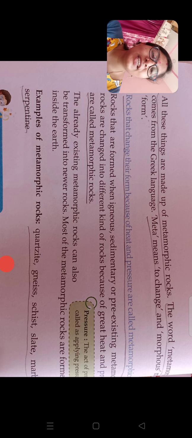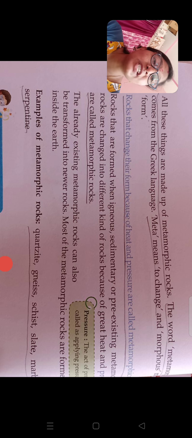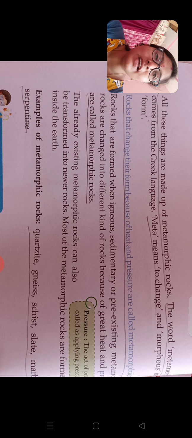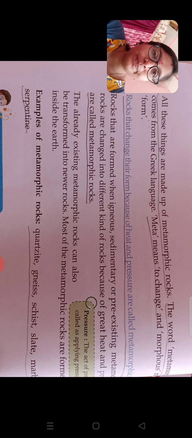See, all these things are made of metamorphic rocks. The word metamorphic comes from the Greek language. Meta means to change, morphic means form. Here, rocks that change their form because of heat and pressure are called metamorphic. That's what we have discussed, right?